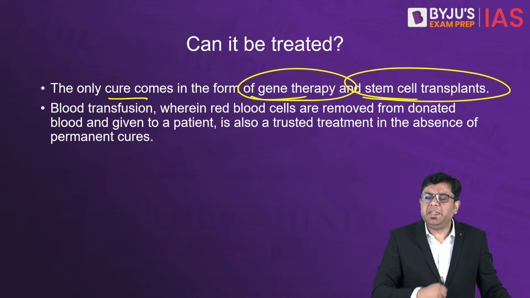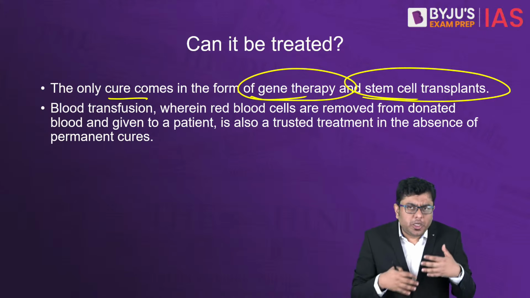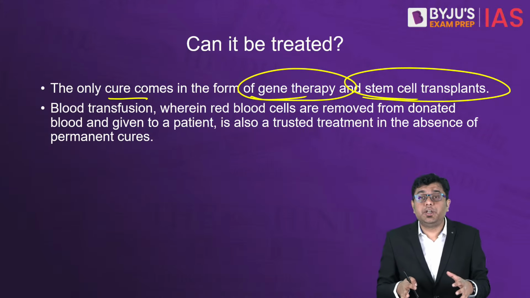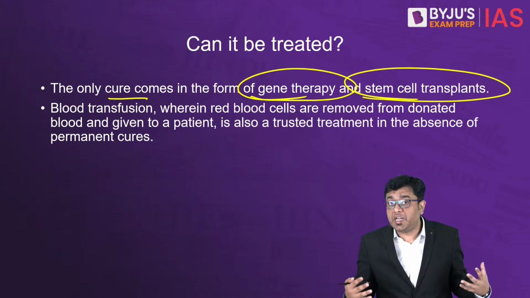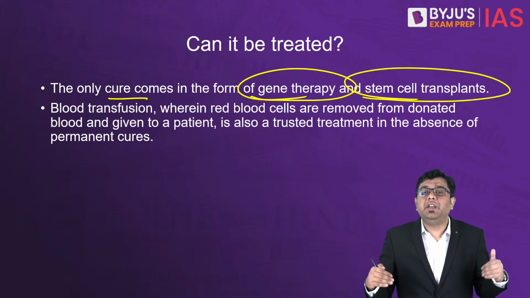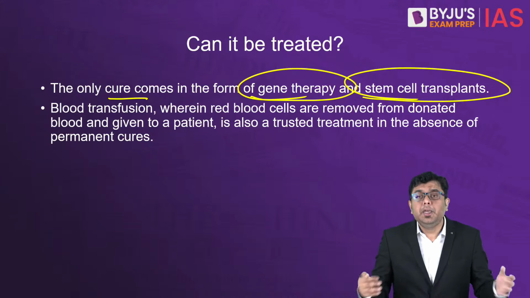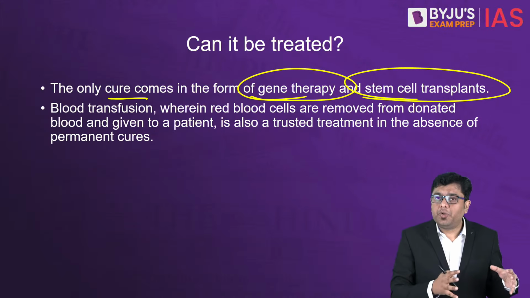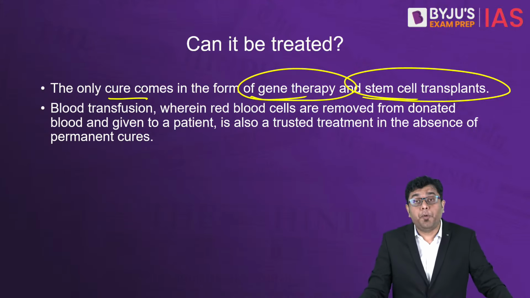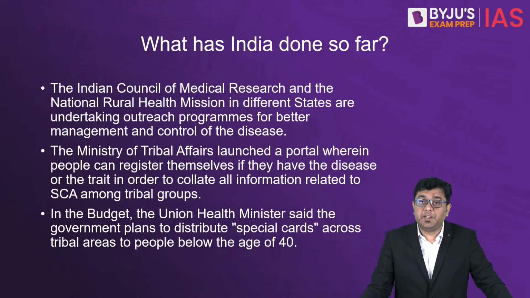Now, what does that mean? If the cure is so complicated, and the impacted population is the tribal population, which in general can be assumed to have a lower economic level and lower economic capability, you can always think that the solution can be provided only with the help of government support. So what is it that the government is doing?